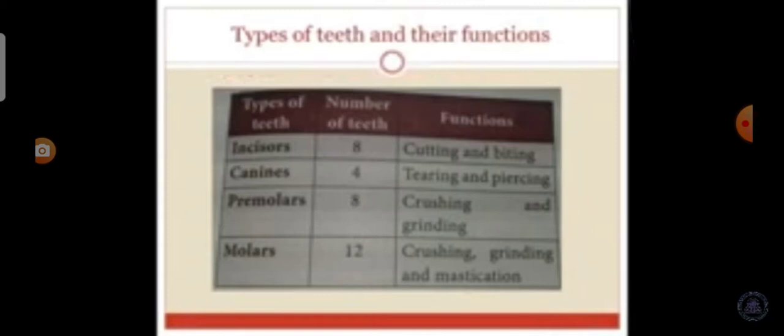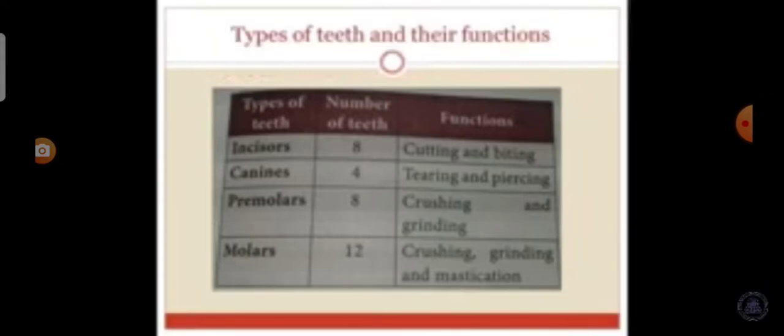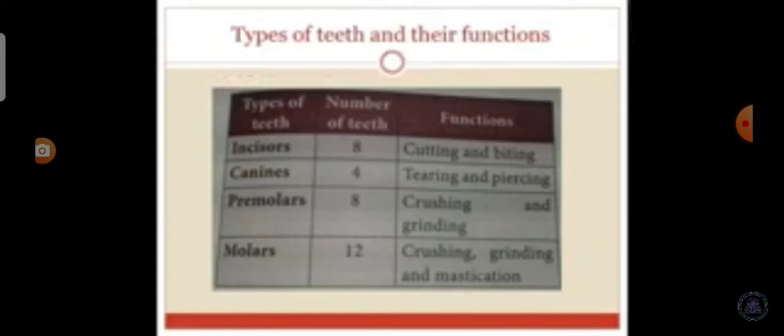Now we see the types, the number and the functions of the teeth. There are four types of teeth: incisors, canines, premolars, and molars. There are 8 incisors, 4 canines, 8 premolars, and 12 molars. The function of incisors is cutting and biting. Functions of the canines are tearing and piercing. Functions of the premolars are crushing and grinding. Functions of the molars are crushing, grinding, and mastication.